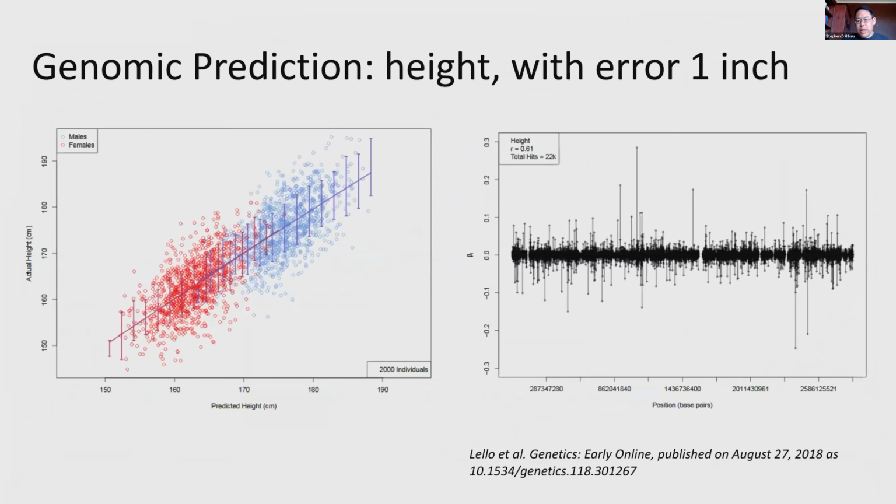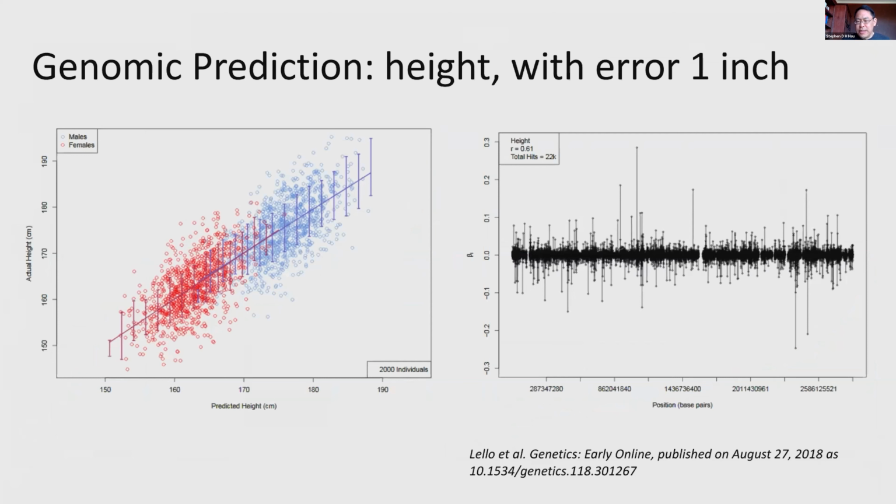Here's another predictor. We can predict the height of an individual with error about 1 inch. On the left-hand graph, the scatter plot, the blue dots are men, the red dots are women, and the little horizontal black lines are the standard errors. And so most people are within a few centimeters of what is predicted just from DNA alone.